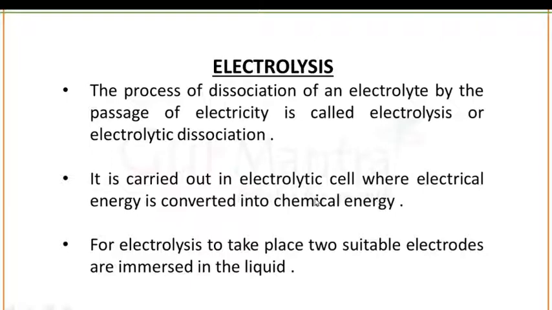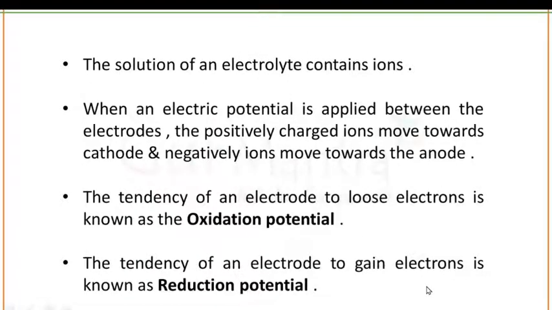For electrolysis to take place, we need two suitable electrodes. Two suitable electrodes can be cathode as well as anode, and these two electrodes should be immersed in the liquid. Why? Because for the conduction of electricity, as you know, the solution of the electrolytes always contains ions, and ions are the charge carriers that will help to conduct electricity.